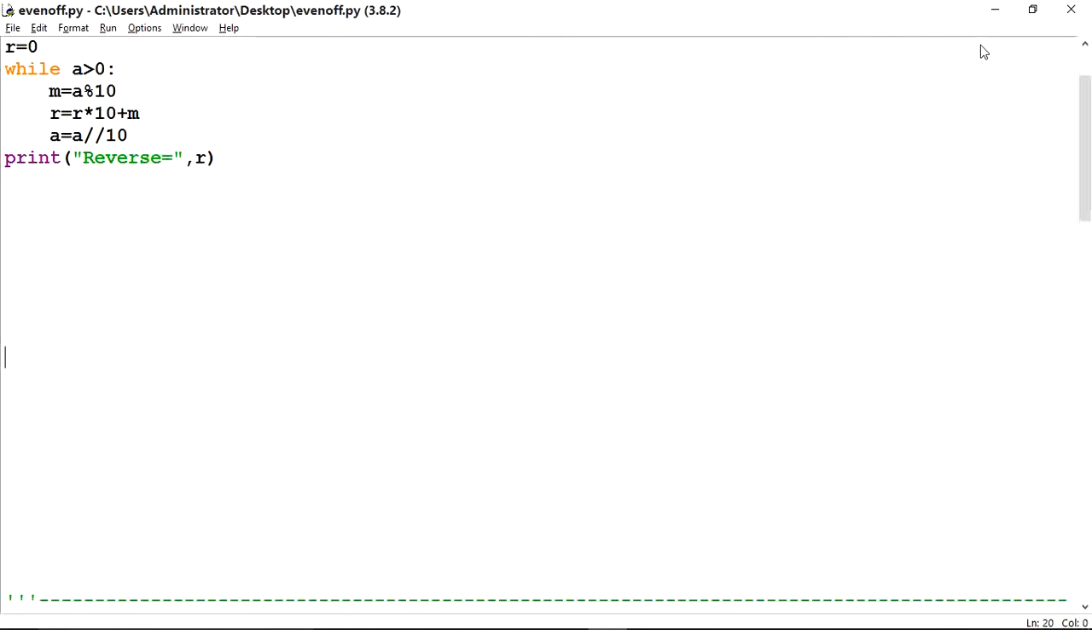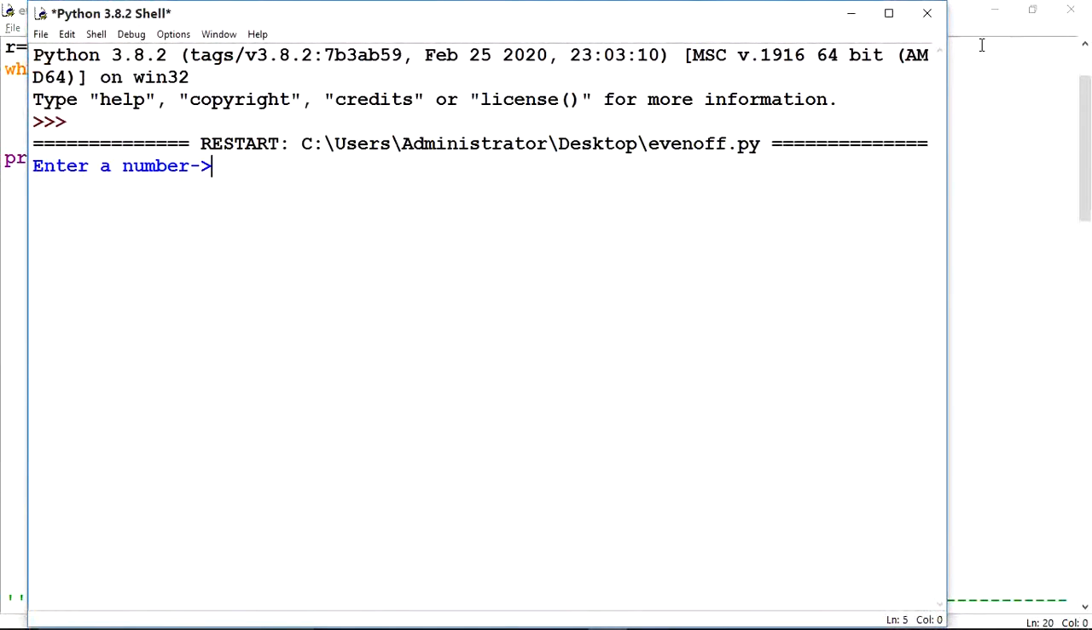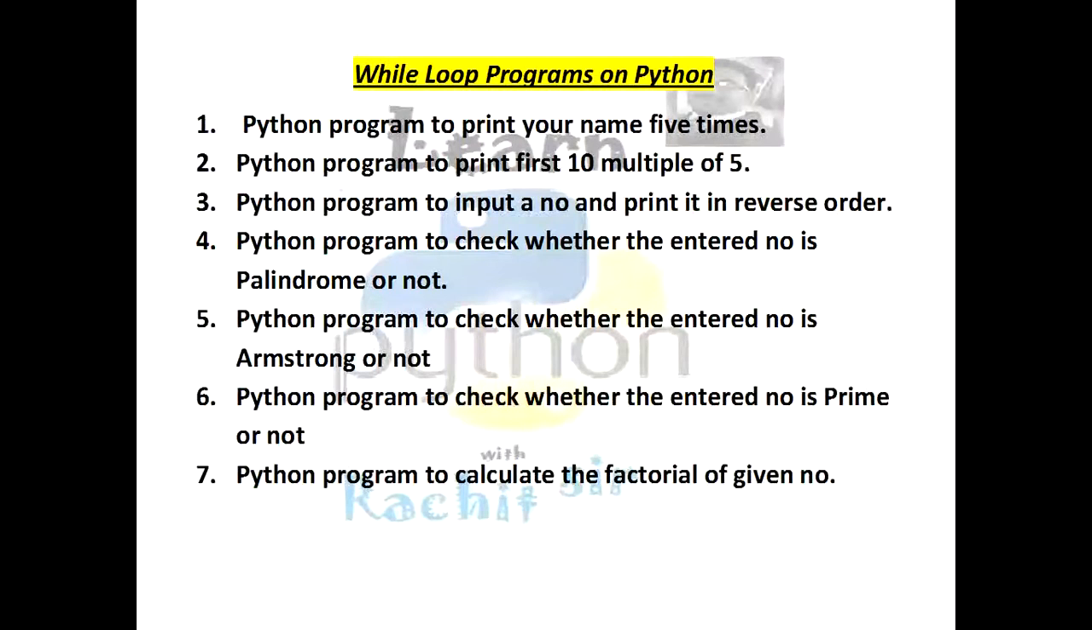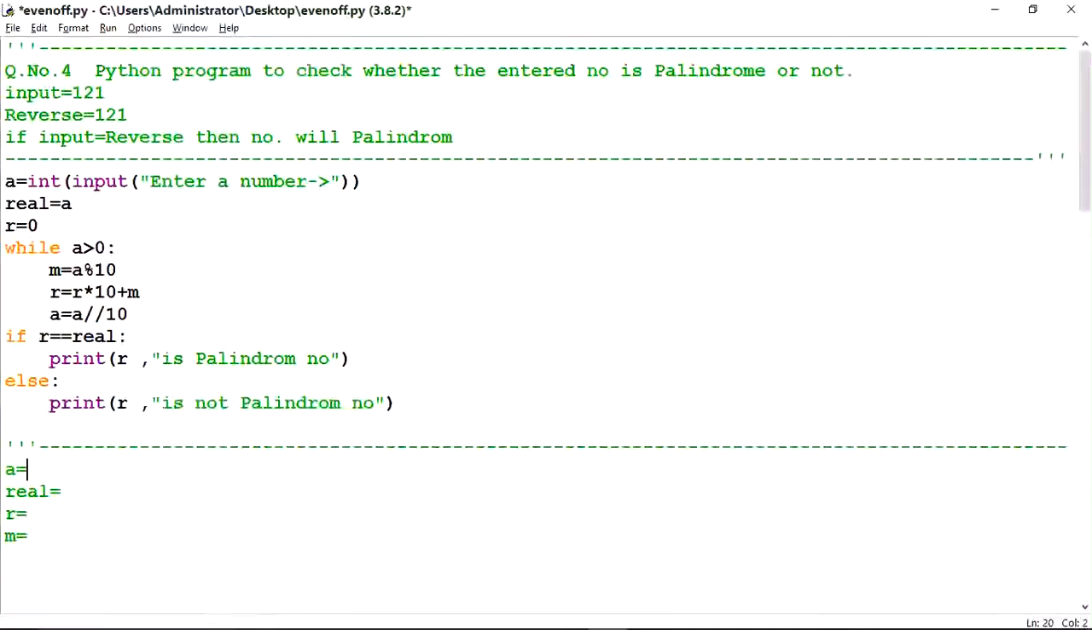One more time, if you execute this program, now I'll change the value to 3928. So the answer is coming 8293. Question number 4: Python program to check whether the entered number is palindrome or not.